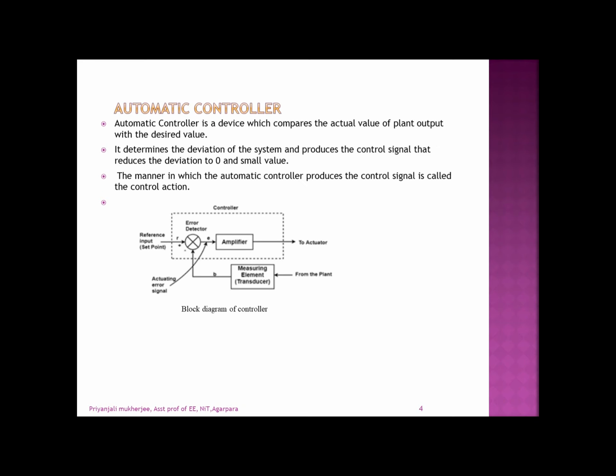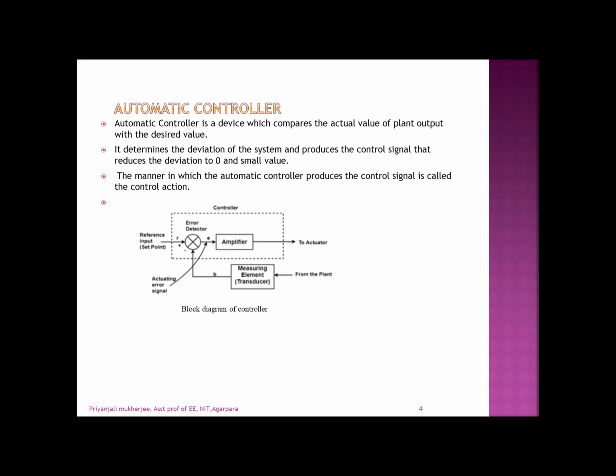A controller is a device which is introduced in the feedback or forward path of a system which controls the steady state and the transient response according to the requirement. An automatic control or automatic regulator system is one that maintains the actual output at the desired value in the presence of disturbance or for a slowly varying reference input.